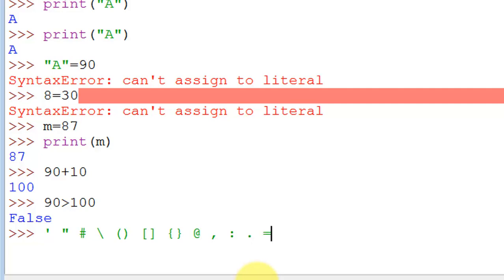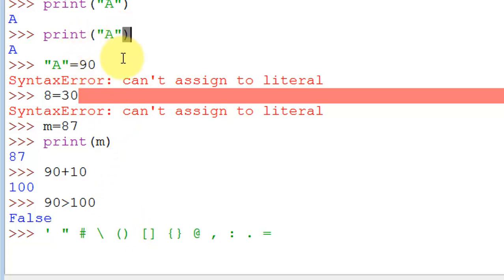These are all punctuators, or you can say some of the punctuators. Now you have used parentheses. This is called a parenthesis. You can see in the print statement we have used parentheses.